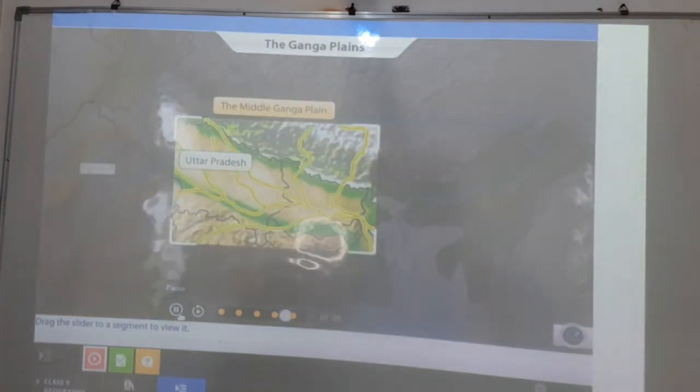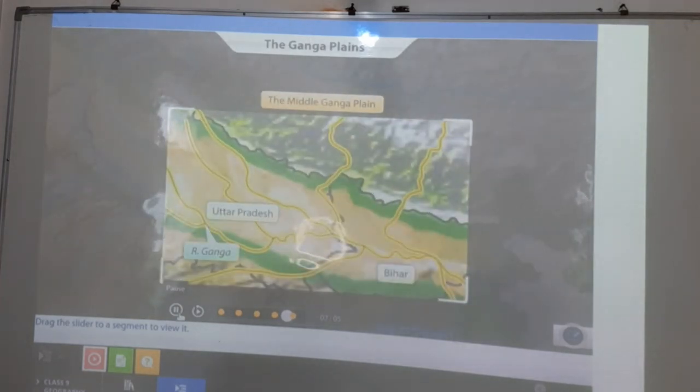The middle Ganga plain comprises the eastern part of Uttar Pradesh and the northern part of Bihar. This region tends to get flooded due to heavy rainfall, but is well suited for agriculture. It is drained by the Ganga and its major tributaries Gomti, Ghagra, Gandak, Kosi and Son.